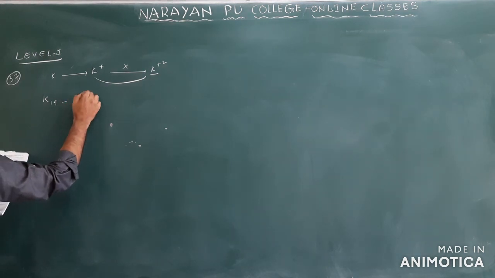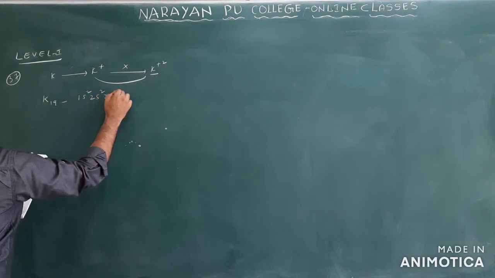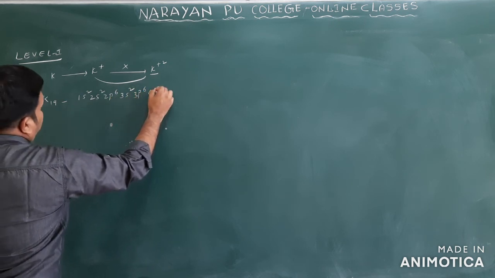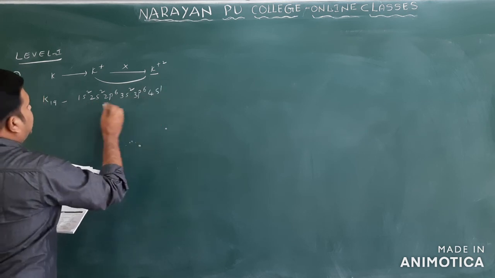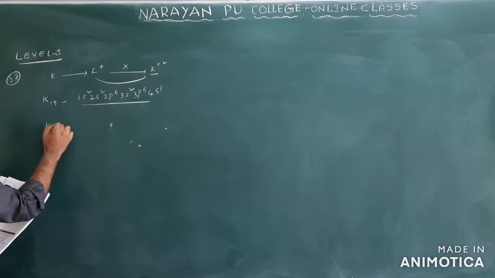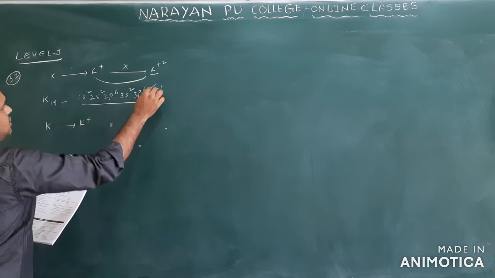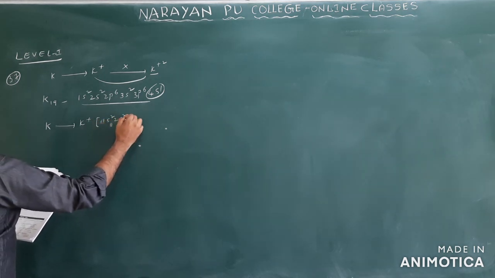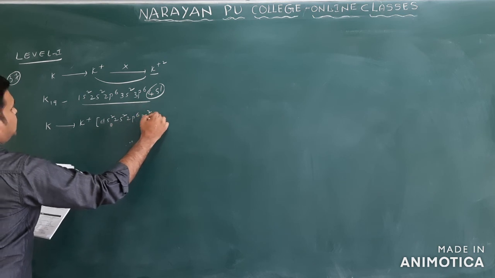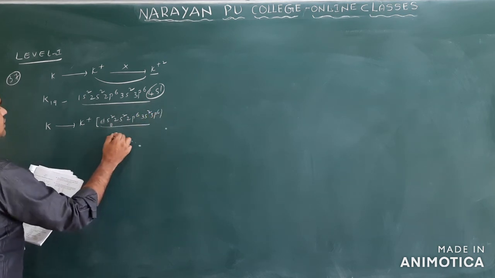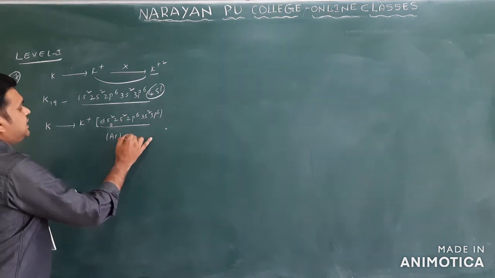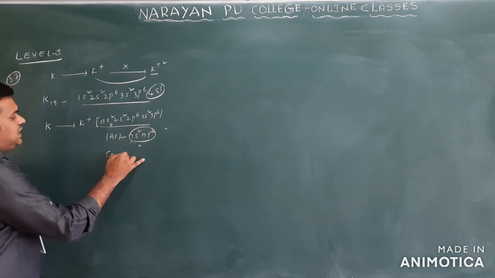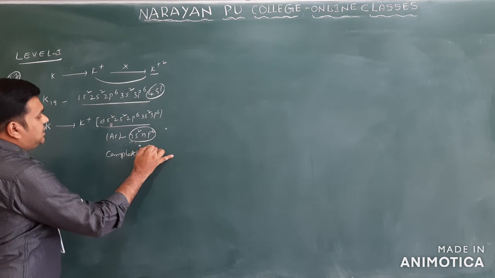If we write the complete configuration: 1s2, 2s2, 2p6, 3s2 and 3p6, then you will get 4s1. This is 10, 18 and 19 configuration. K gives rise to K+ by losing how many electrons? It loses 1 electron. So the configuration you will get is 1s2, 2s2, 2p6, 3s2, 3p6. Instead, you can write argon. So argon generally contains the ns2, np6 configuration. It is completely filled. Clear?